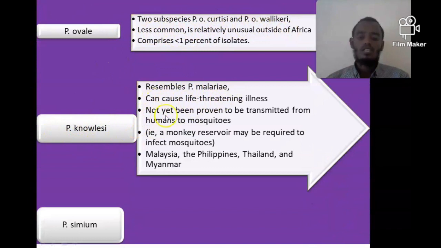And Plasmodium knowlesi has not yet been proven to be transmitted from human to mosquito. The female Anopheles mosquito needs to bite monkey reservoirs to be infected by Plasmodium knowlesi and transmit it from monkey to humans.